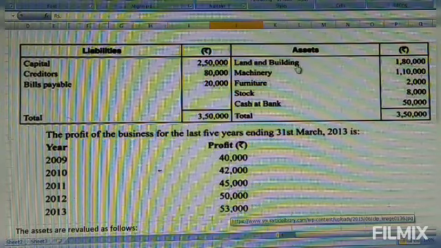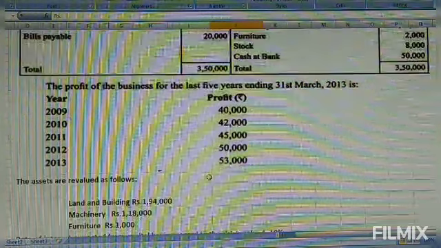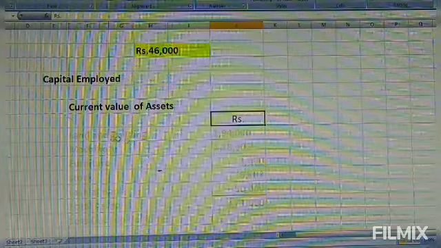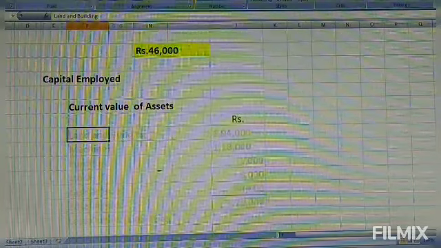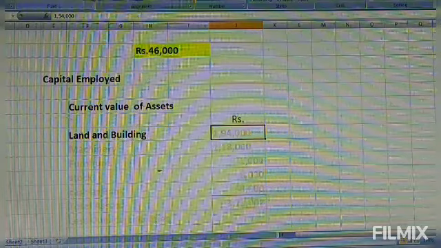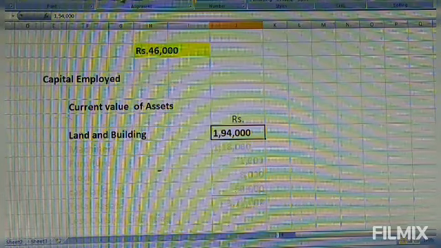Land and building is there. What is the value here? It is 1,80,000 in the balance sheet, but it is revalued at 1,94,000. So we'll take land and building first. The new value is 1,94,000, so we'll take 1,94,000.